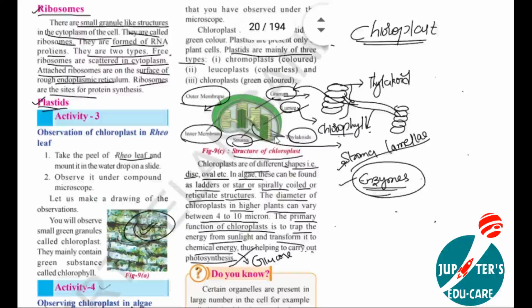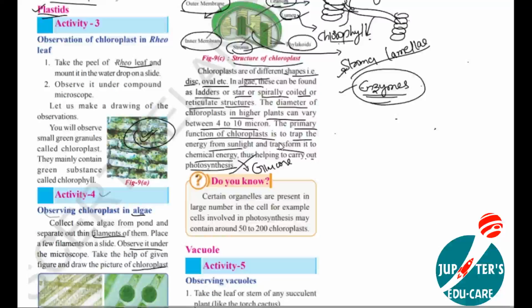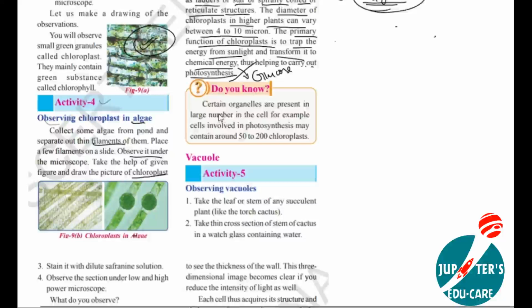So that's why this chloroplast is called the kitchen house of the cell or the site for photosynthesis. Here, certain organelles are present in large numbers in the cell. For example, a cell involved in photosynthesis may contain around 50 to 200 chloroplasts. Where the photosynthesis process takes place more, there the number of chloroplasts is more. Clear? And one more organelle, the vacuole.